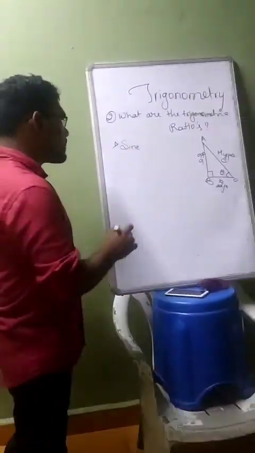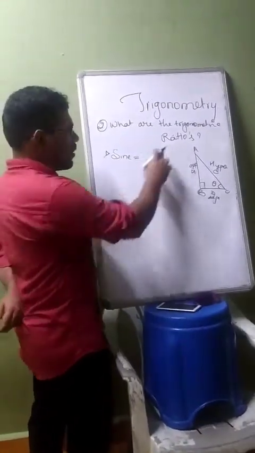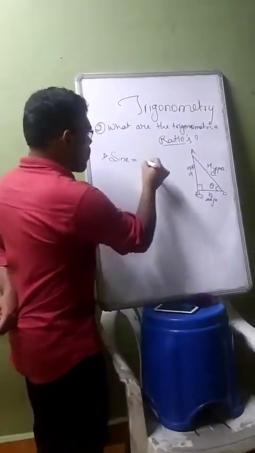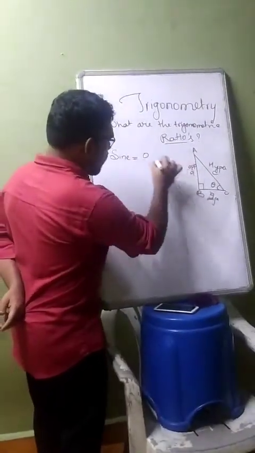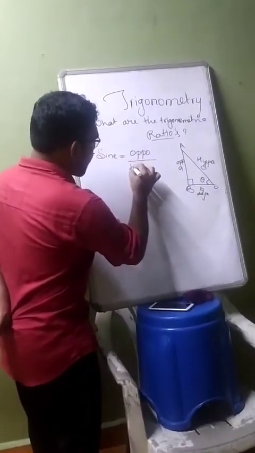So sine is the ratio between, the word trigonometric ratio means it is the ratio of two things, opposite upon hypotenuse.